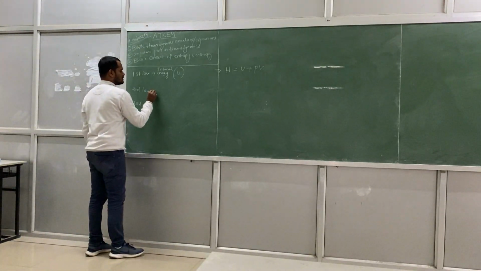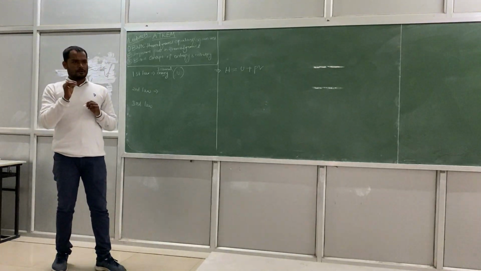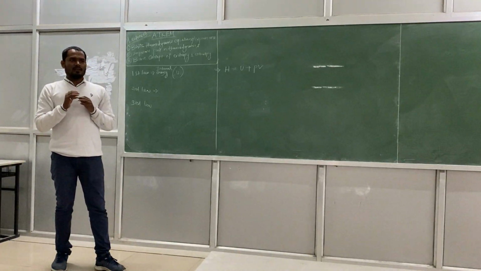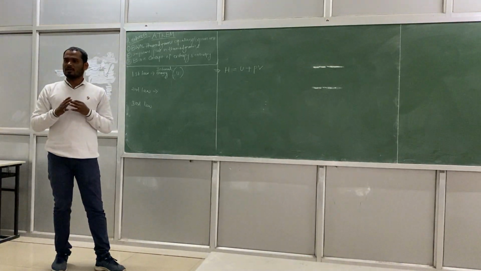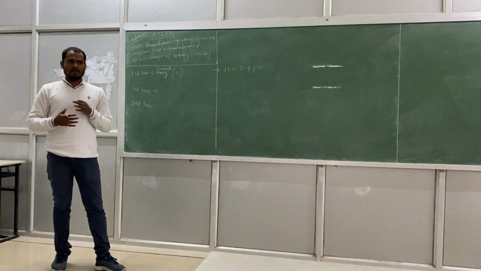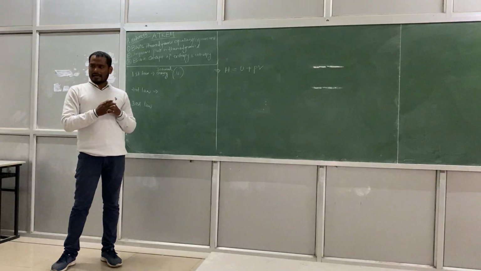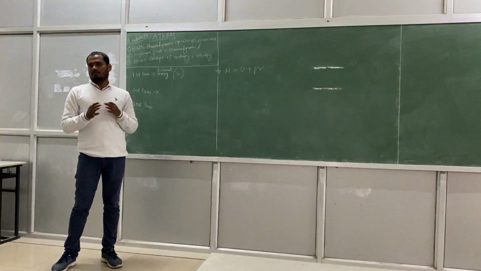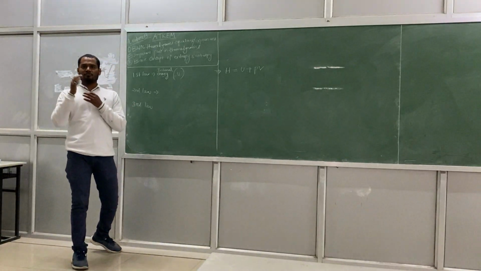Second law. The second law basically talks about entropy, if you remember. And already we have discussed the free energy also. We have also talked about the application of free energy in solidification and in other processes. So I want to relate free energy and entropy. I would write an equation with a relationship between free energy and entropy.